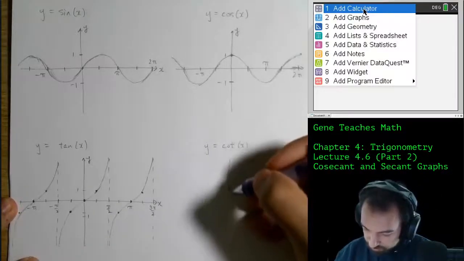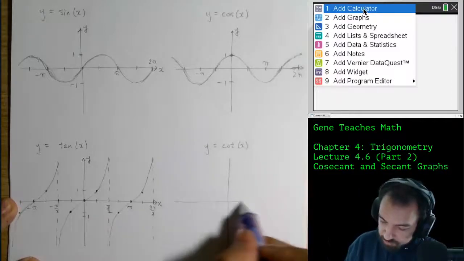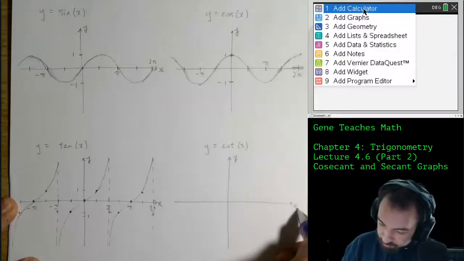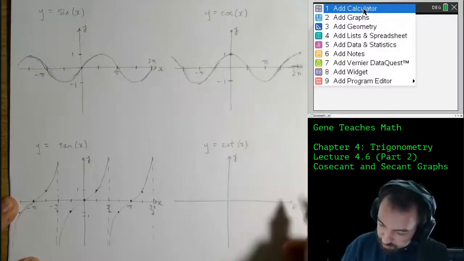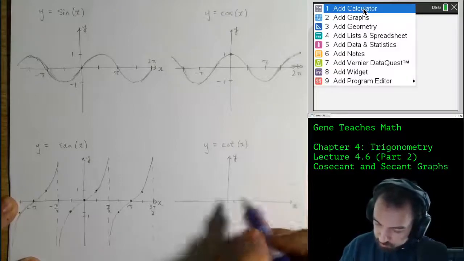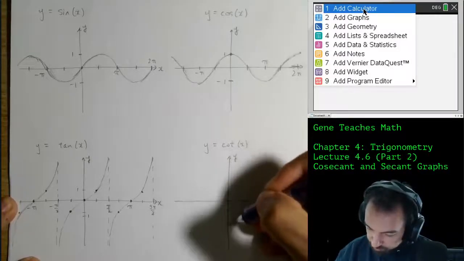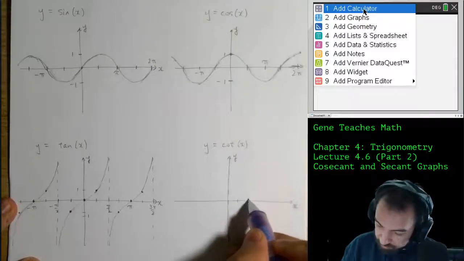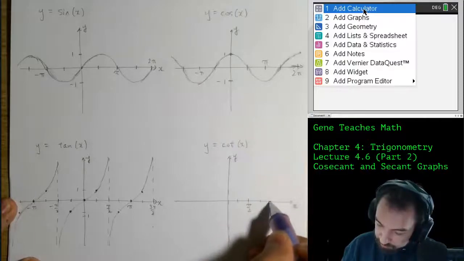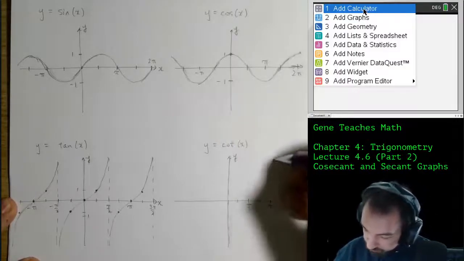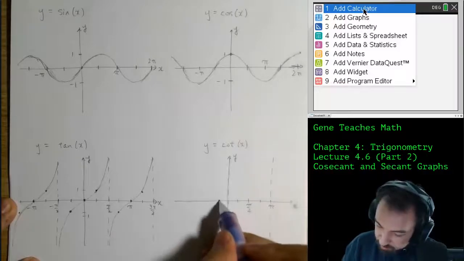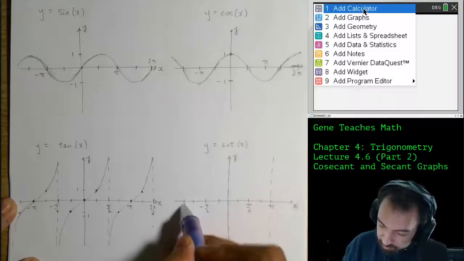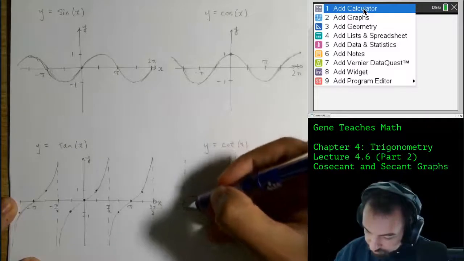Now cotangent of x, which was the reciprocal of tangent of x, in this case, perhaps it helps to draw it separately instead of just trying to draw both graphs on the same set of axes. So we said with cotangent of x, we're going to have a vertical asymptote right through the y-axis. And then cool things happen in quarter of a period, so pi over 4, pi over 2, 3 pi over 4, and then full pi. We hit a vertical asymptote at the full pi. Going backwards, negative pi over 4, negative pi over 2, negative 3 pi over 4, negative pi. We hit a vertical asymptote at negative pi.